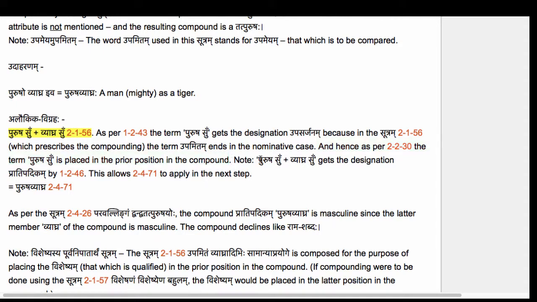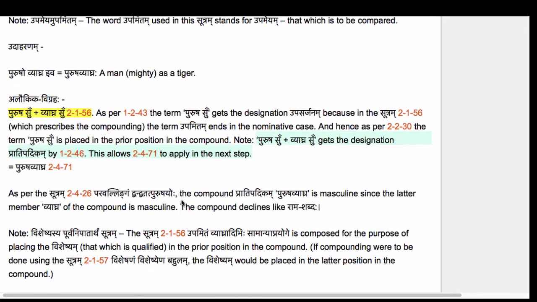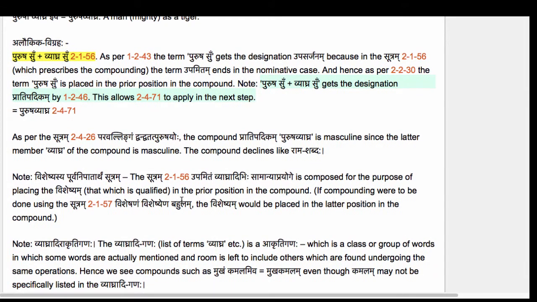Now, Purusha Su Vyaghra Su gets the designation Pratipadikam by Sutram 1.246, Kritya Samasascha. We have formed a samasa. This allows us to apply 2.471, Supo dhatu pratipadikayoho. Perform the luk elision on the two sup affixes su and su, which are inside the compound. So we get Purusha Vyaghra. Now, as per the Sutram 2.426, Paravalingan Dvandvatat Purushayoho, the compound Pratipadikam Purusha Vyaghra is masculine. Since the latter member Vyaghra of the compound is masculine, it declines like Rama Shabdaha.